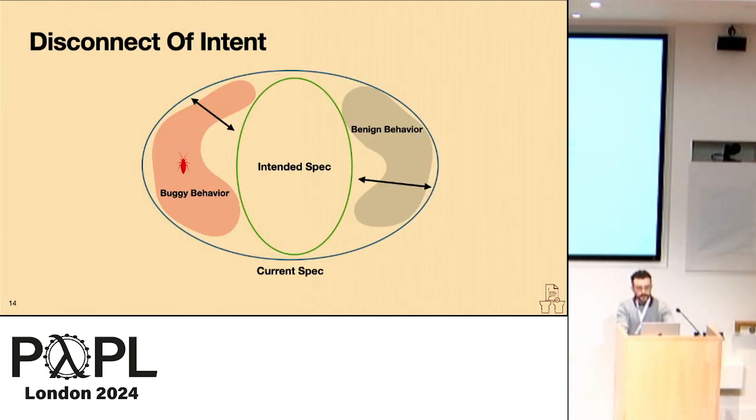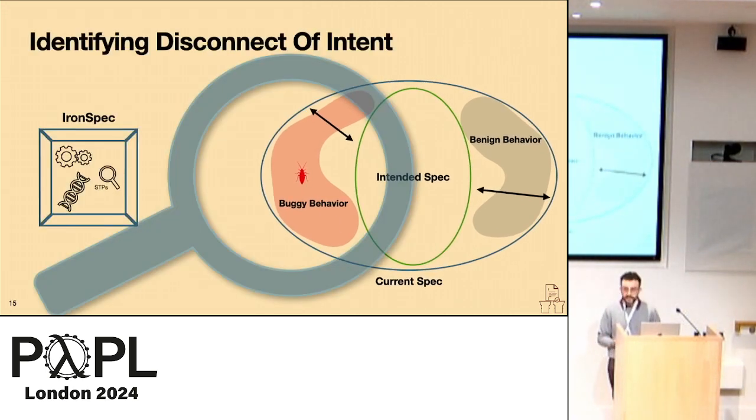We also leverage the notion that specification bugs, like any type of bug, occur because of a disconnect of intent. There's a disconnect between what's intended and what's actually written in the current specification. Note that specifications are often meant to be abstract, so they may include some additional behavior that the system might have, but that might be considered benign. But if there is a bug in the specification, it's due to this disconnect. And so we leveraged this notion when we designed IronSpec to help guide the testing process in trying to focus on and identifying these potential areas of disconnect, hoping to help streamline the testing process.